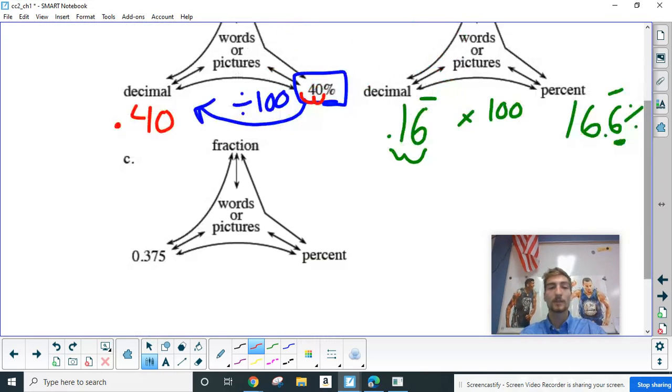All right, that last one I'm going to leave for you guys to complete. This time, instead of being out of 100, we have to the 1, 2, 3, the thousandths place. So here my fraction is going to be over 1,000. All right, what would our top number be?